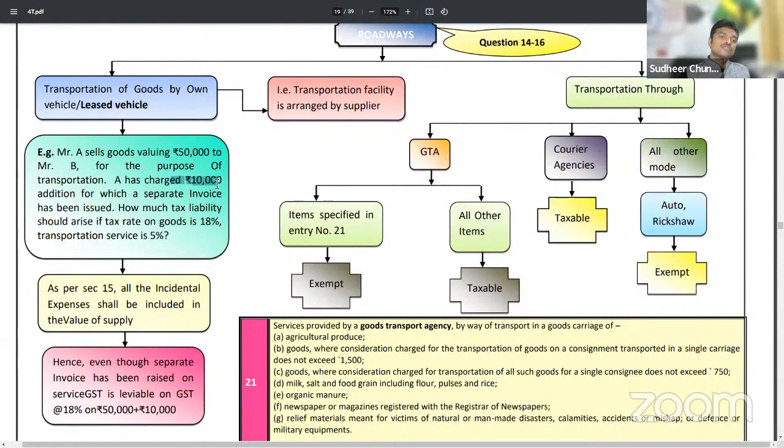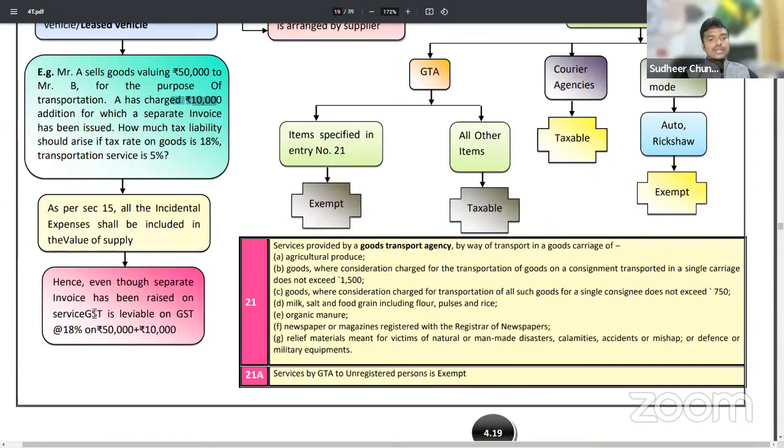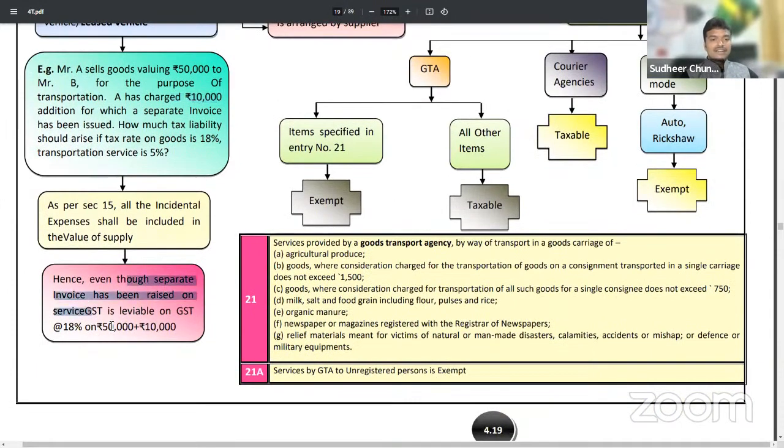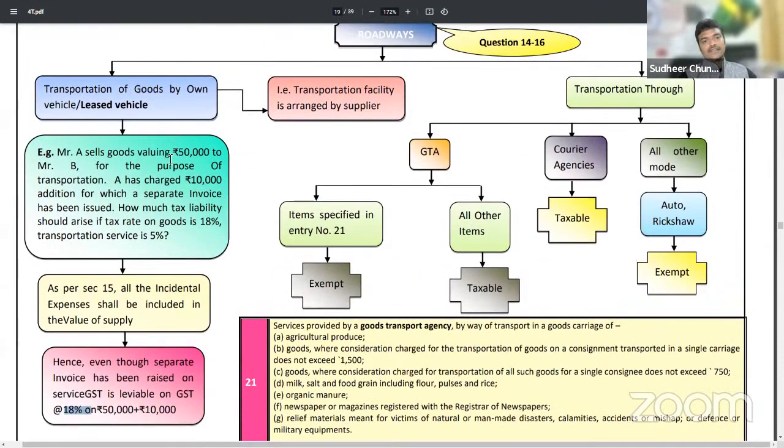Along with the goods, we charge the freight also. This freight, yesterday we learned under value of supply, we have to include in the value. Even though a separate invoice is given, on the entire 60,000, 18% GST will be raised. 50,000 goods value plus 10,000, because this 10,000 will be called incidental. Is it clear, sir? So incidental charges will be liable.